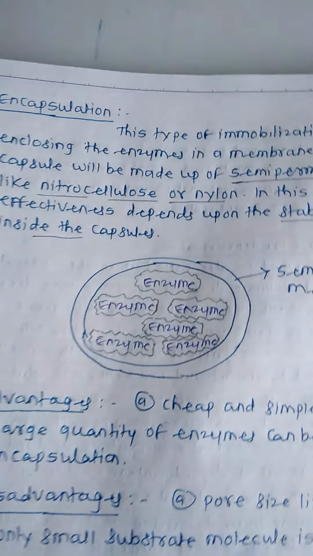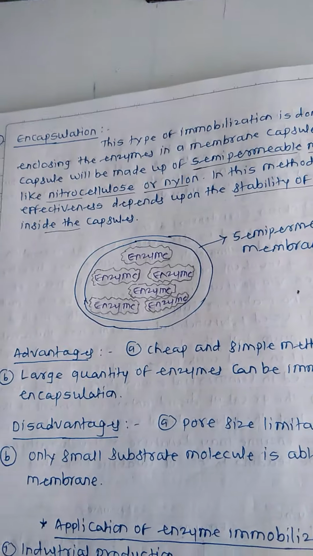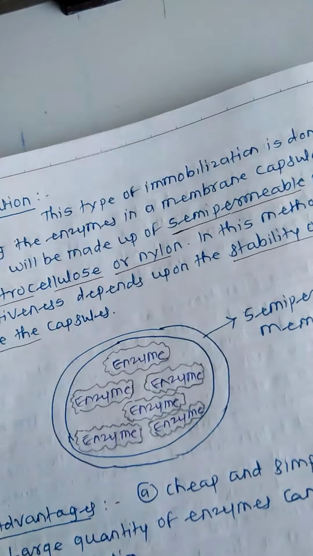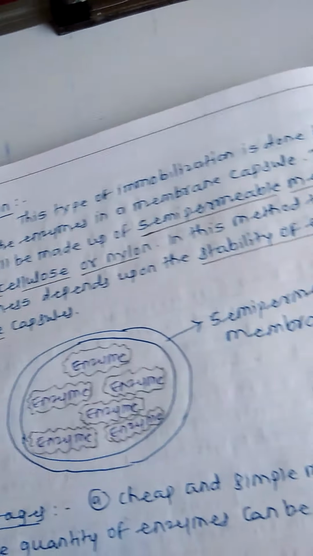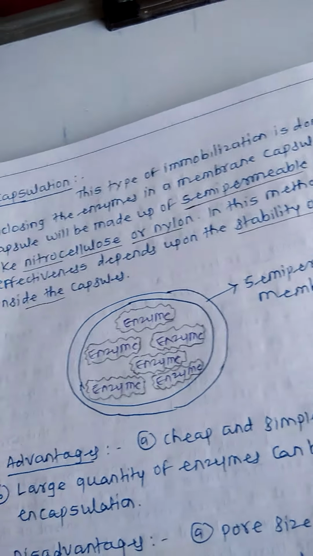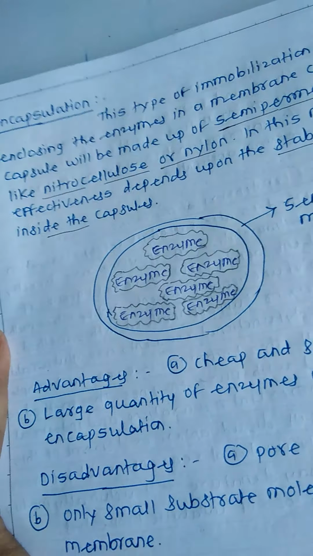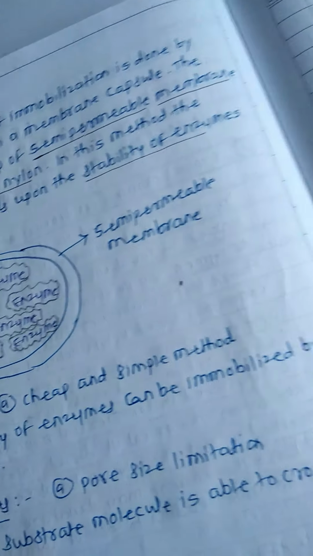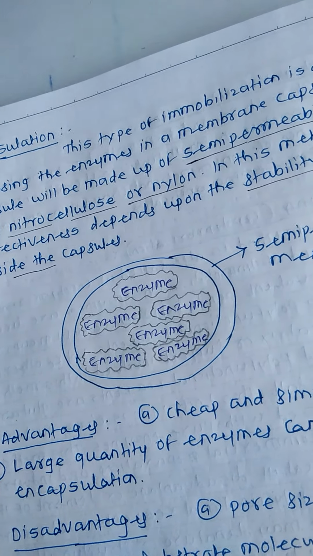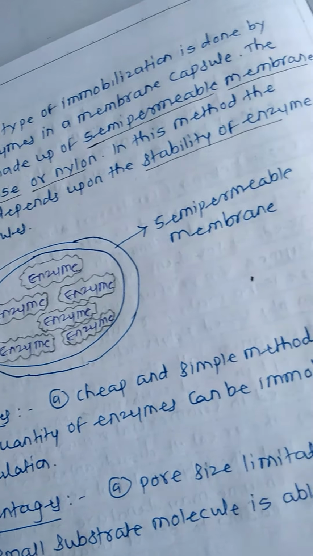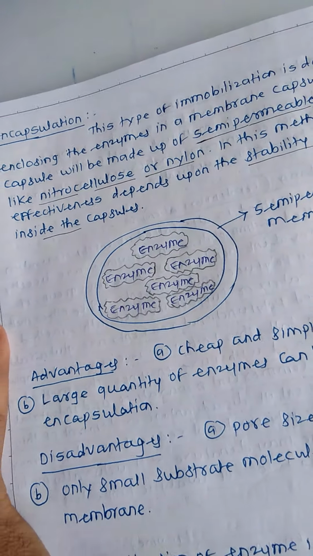Then the last method is encapsulation. You know that in encapsulation, the enzymes are encapsulated in a gel. This type of immobilization is done by enclosing the enzyme in a membrane capsule. The capsule will be made up of a semi-permeable membrane like nitrocellulose or nylon. In this method, the effectiveness depends upon the stability of enzymes inside the capsules.